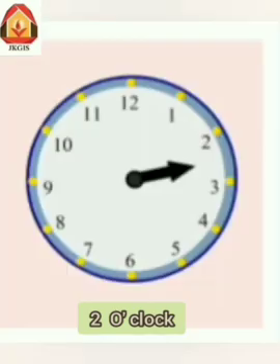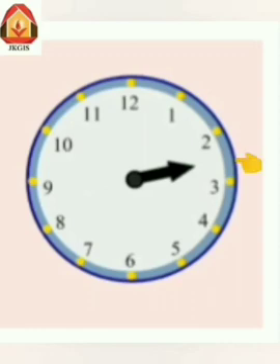Friends, let's see another one. Here, our hand is between 2 and 3. So, can you tell me what time is it? Is it 2 or 3? Yes, friends, it is still 2 o'clock. Yes, friends, जो टाइम है यहाँ पर वो 2 o'clock ही रहेगा. जब तक आवर हैंड नेक्स्ट नंबर की तरफ पॉइंट नहीं करेगा तब तक जो आवर है वो चेंज नहीं होगा. तो जो टाइम है वो 2 o'clock ही रहेगा, 3 o'clock नहीं होगा.